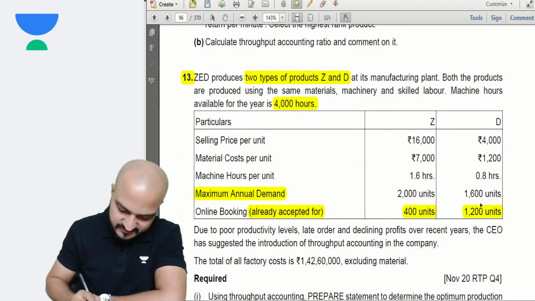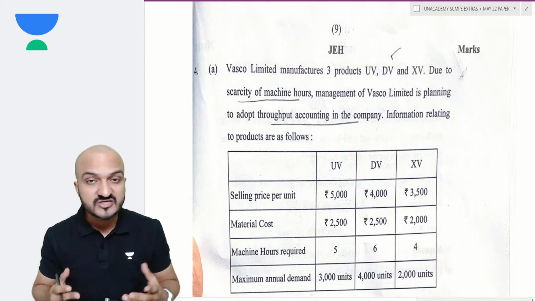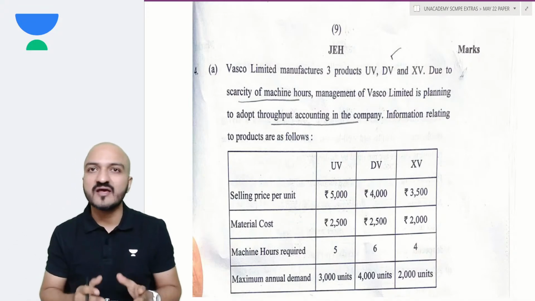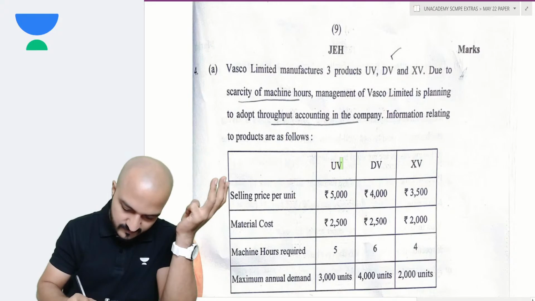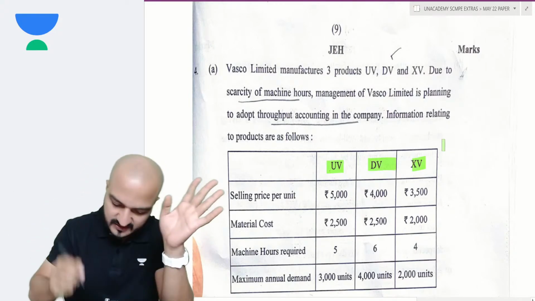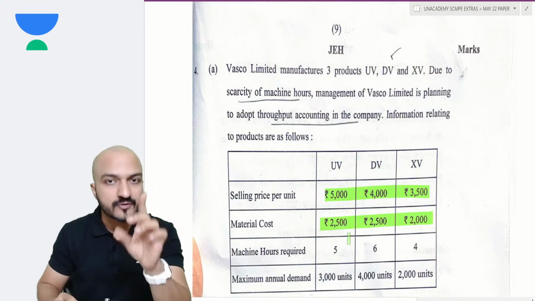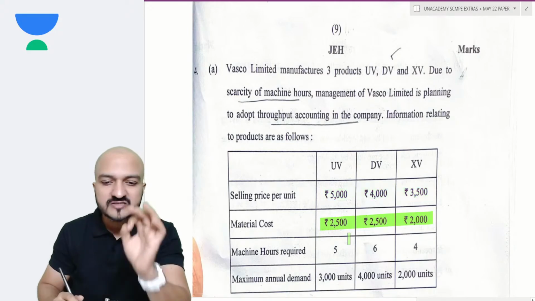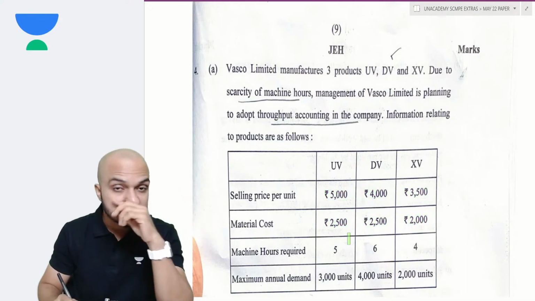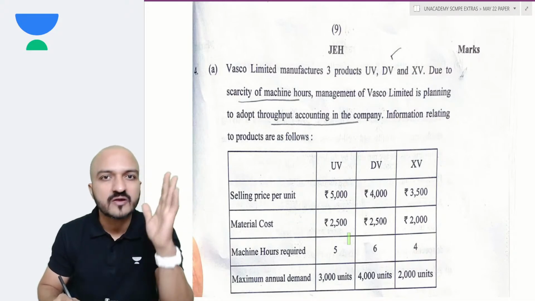Now the exact same situation is there in my exam question with small changes. First of all, instead of two products here, they have given three products, UV, DV and XV. For all three products, again, selling prices are given, material cost is given, so you can identify the throughput. Remember, throughput is selling price minus material cost. In case of throughput accounting, material is believed to be the only variable cost.